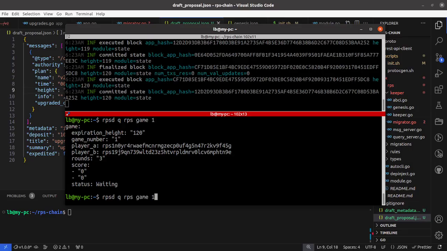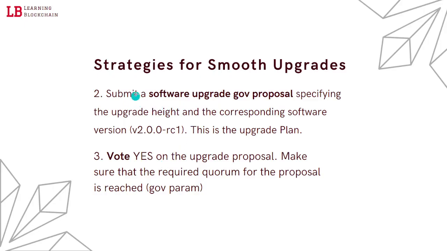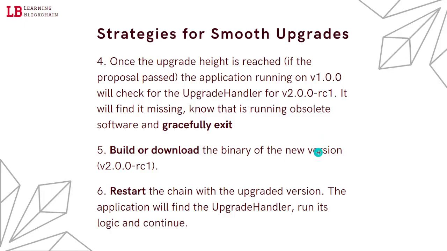Now if we check, the status should be cancelled. So we already performed steps 2 and 3. We made the proposal pass, and we saw that this happened when the application reached the upgrade height. It stopped and waited for the B2 RC1.